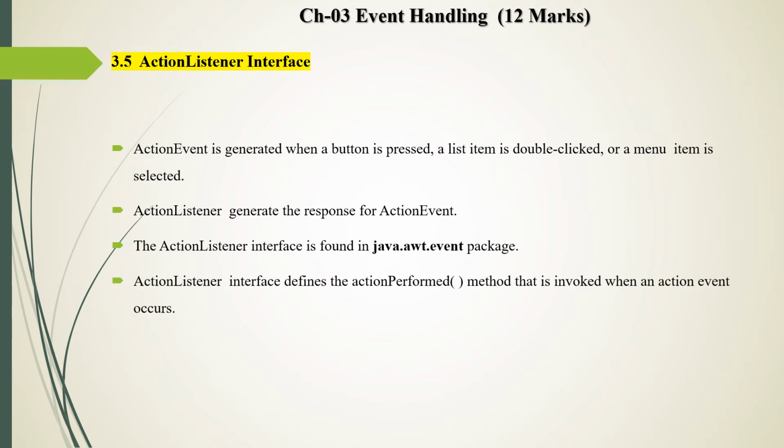Then the next point: the ActionListener interface defines the actionPerformed method that is invoked when an action event occurs. So there is only one method related to the action event, and that method is actionPerformed. The general form of that method is: this method has one parameter, an ActionEvent object, and this method does not return any value, so the return type of this method is void. So when we write the code for an action event, this method is overridden.